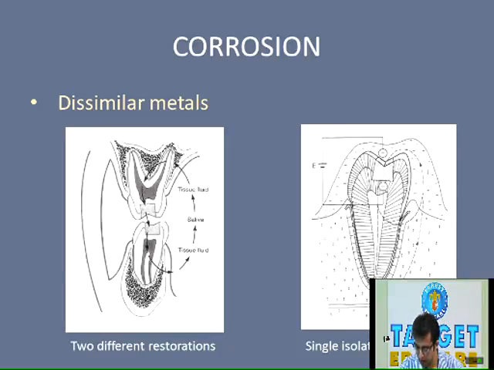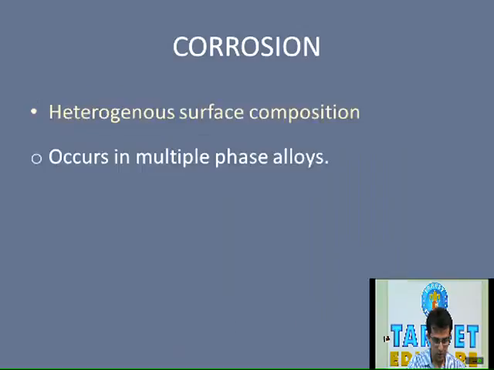Within the same restoration, anode and cathode is created. In this case, the negative sign does not indicate cathode. In this case, the negative sign in the figure indicates that in that particular area there is lower electrode potential, whereas the positive area has a higher electrode potential. And as you all know, the one with the lower electrode potential corrodes. So in this case, at the base there will be corrosion.